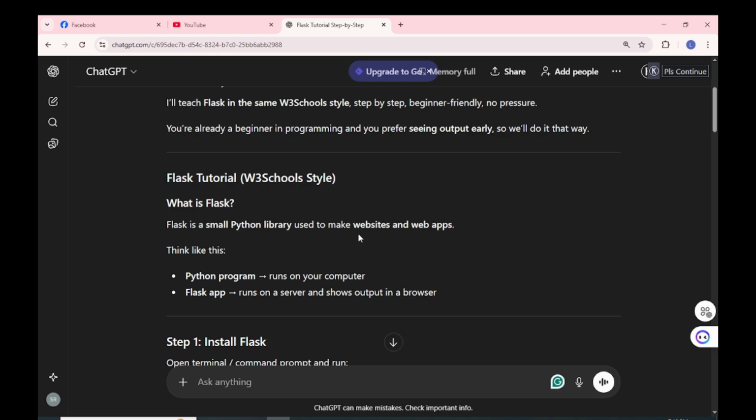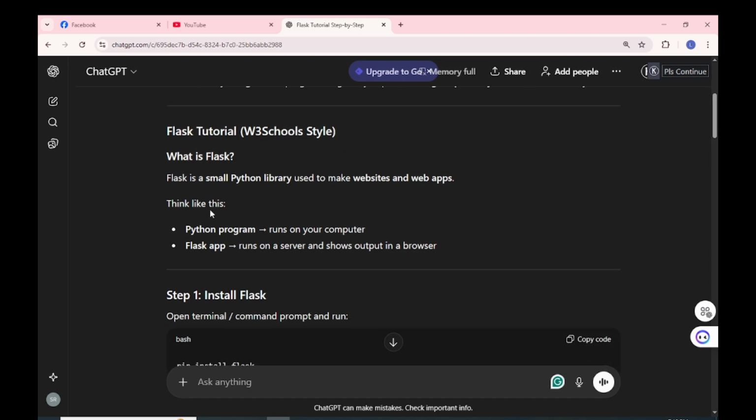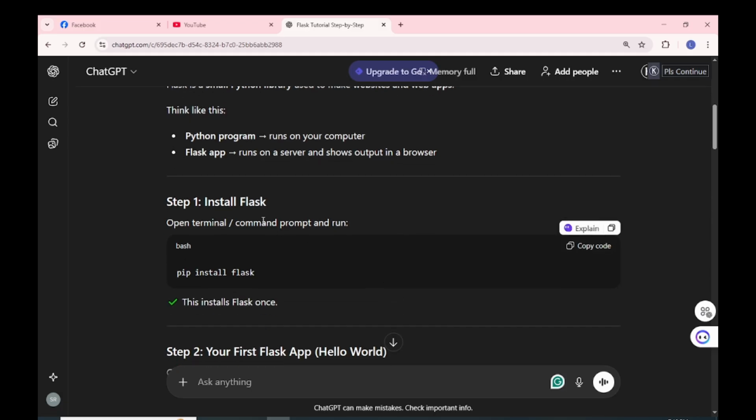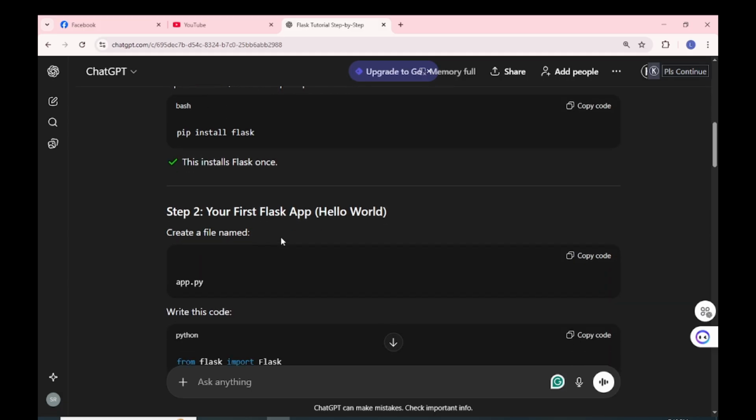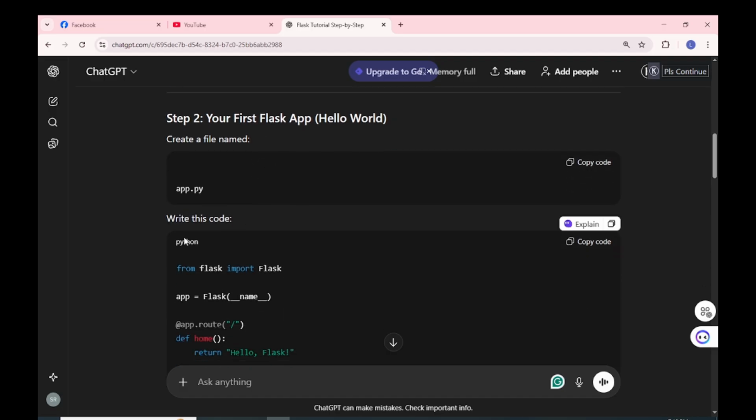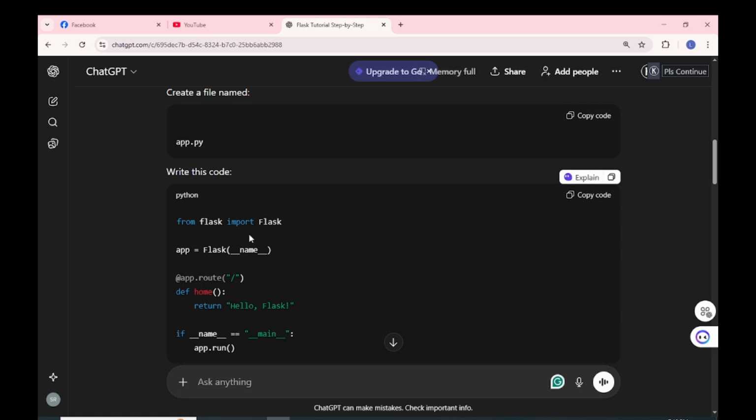Flask is a small Python library used to make websites and web apps. Think like this: a Python program runs on your computer. A Flask app runs on a server and shows output in a browser, right? So that means a Python program runs on my computer and a Flask app runs on a server and shows output in a browser. Install Flask: open terminal or command prompt and run pip install Flask. Then your first app.py, hello world, and from flask import Flask.